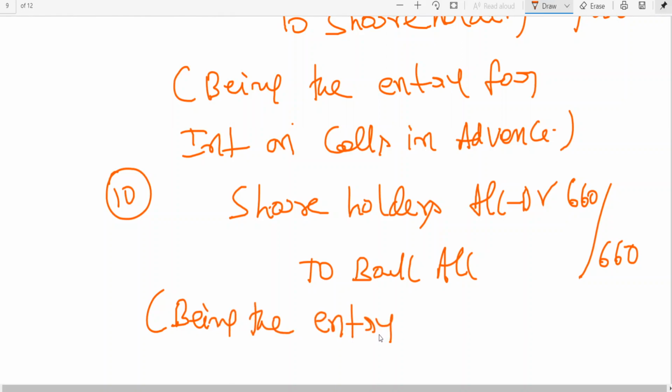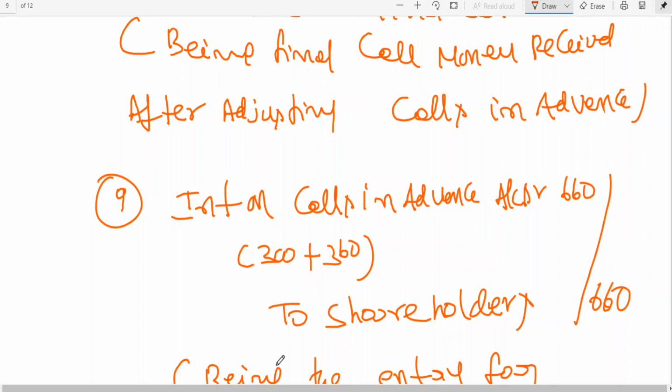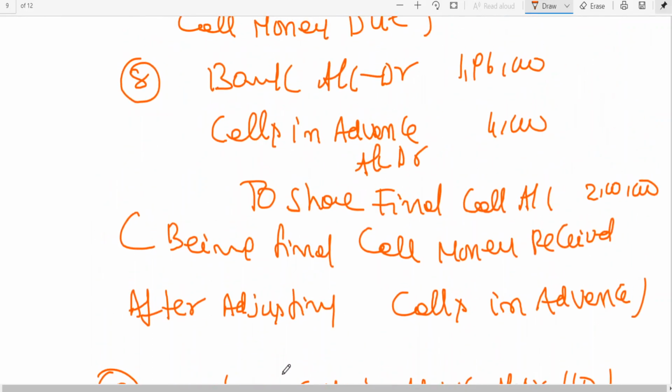Being the entry for payment is made. For interest is paid, you write, interest is paid. Interest is paid means interest on calls in advance. Is this clear? Interest on calls in advance. I hope you got the clarity on this.